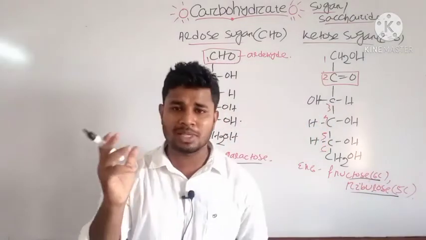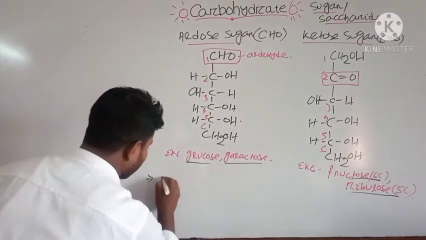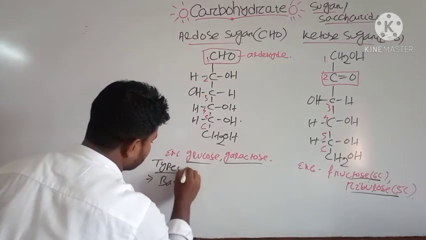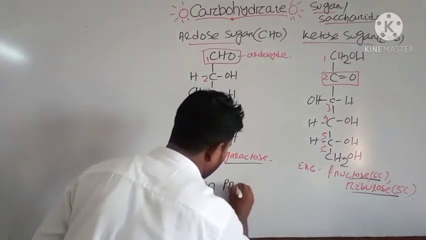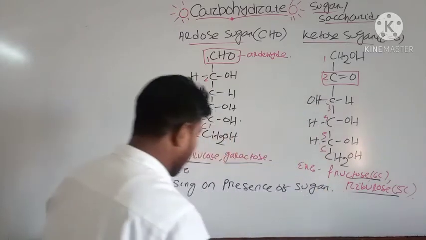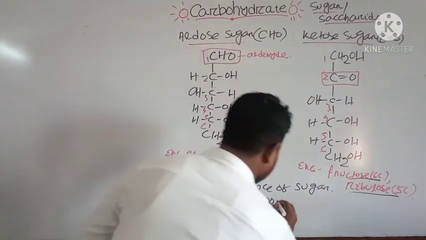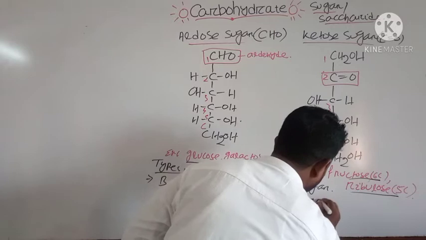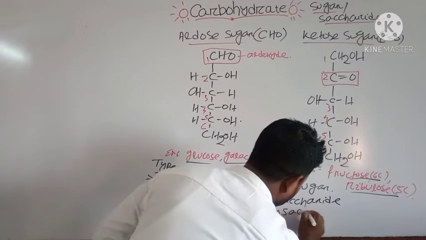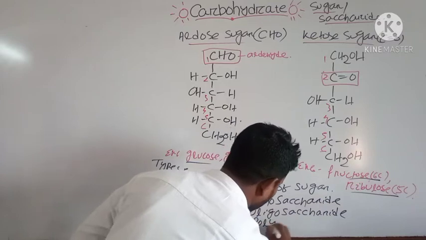Okay, these are examples of your aldose sugar and ketose sugar. And based on the presence of these sugars, we can divide the carbohydrate into different types. Based on the presence of sugar, carbohydrate may be 3 types: monosaccharide, oligosaccharide, and the third one is polysaccharide.